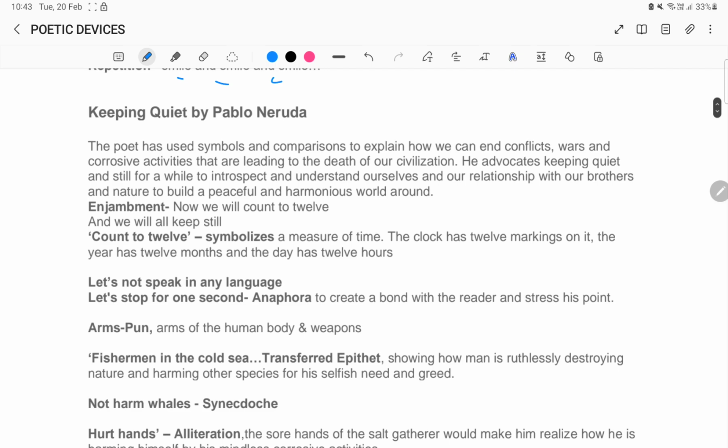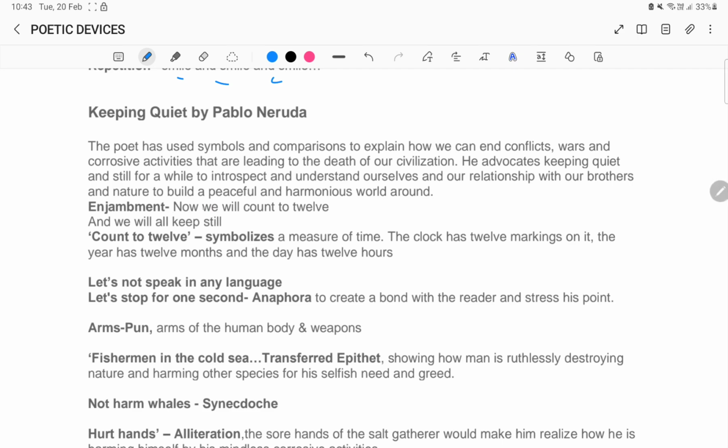Next poem is Keeping Quiet by Pablo Neruda. So the poet has used symbols and comparisons to explain how we can end conflicts, wars, and corrosive activities that are leading to the death of our civilization. He advocates keeping quiet and still for a while to introspect and understand ourselves and our relationship with our brothers and nature, to build a peaceful and harmonious world around.